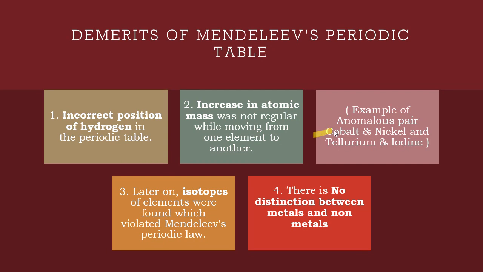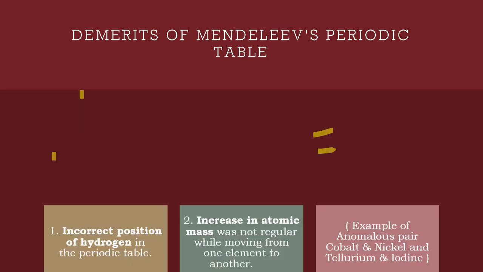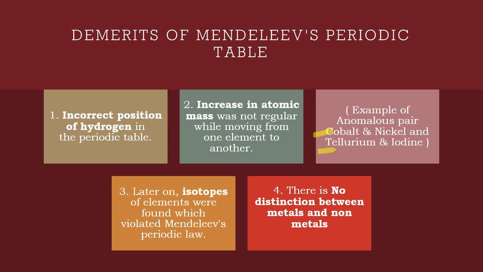Just check cobalt and nickel, tellurium and iodine. Now let us go back to the table and check. If you see here, cobalt and nickel: this is 58.93 and this is 58.71. So the increasing order is not followed. In the same way, tellurium and iodine. Tellurium is 127 and iodine is 126.90. So the increasing order of atomic mass is not followed. That is the second demerit.